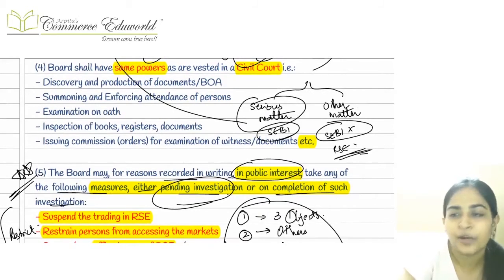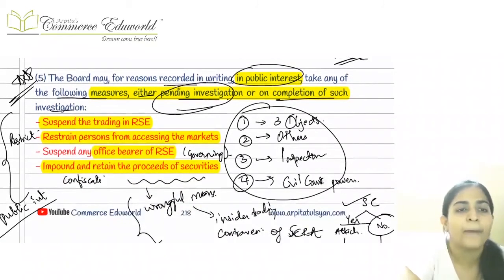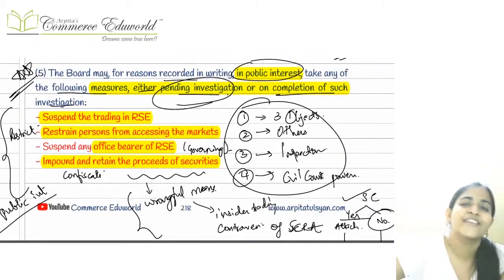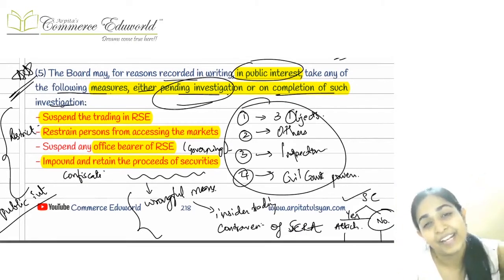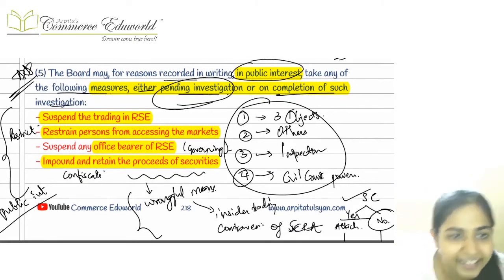The fourth point is a repetitive point, that SEBI has all those powers which are vested in a civil court, right? All those things which we have been studying right from our PMLA, all those things are there.